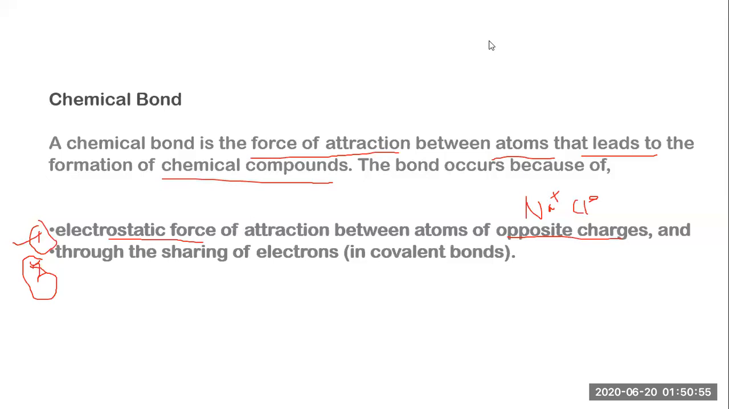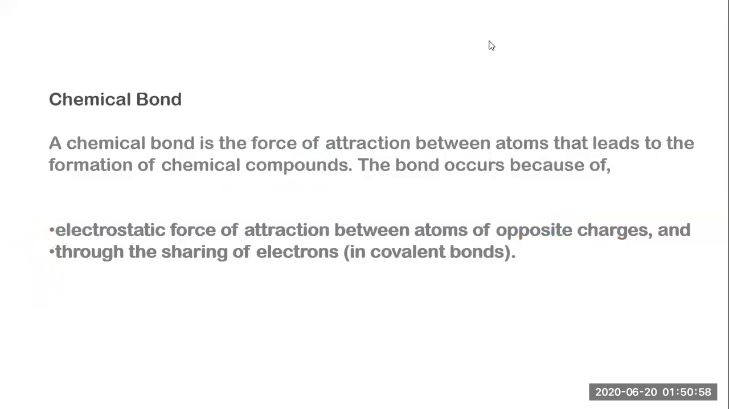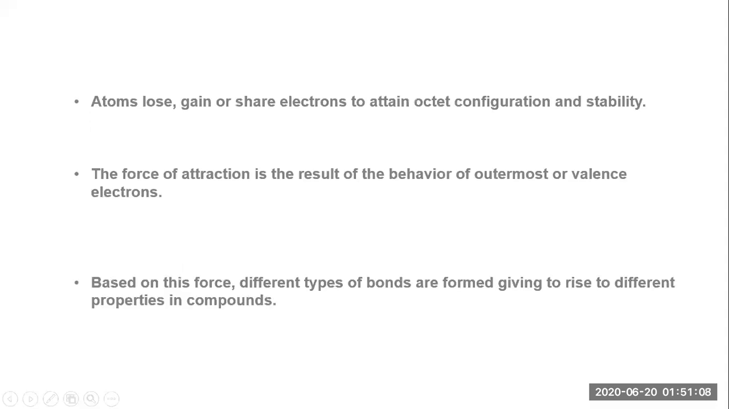I hope you are clear with chemical bonding. Okay, so let's move further. What are the things we are going to talk about? These are the points that we have to understand. Atoms lose, gain or share electrons to attain the octet configuration. So what is this octet configuration and stability? We'll see it. The second point I'm reading: the force of attraction is the result of the behavior of the outermost or valence electrons. Based on these forces, different types of bonds are formed, giving rise to different properties in compounds.